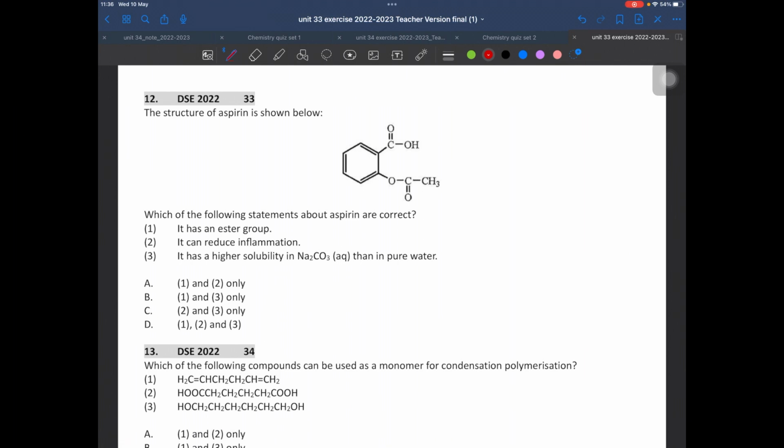Question 12, again aspirin. It has an ester group, sure, this is an ester group. It can reduce inflammation, yes. It has a higher solubility in sodium carbonate. The answer is yes, because this can neutralize the carboxylic acid to carboxylate, which is more soluble. So the answer is true. So the answer is D.